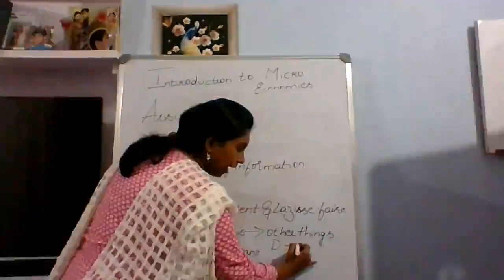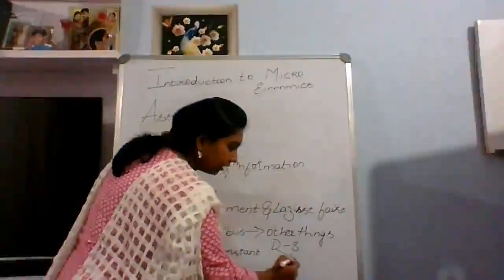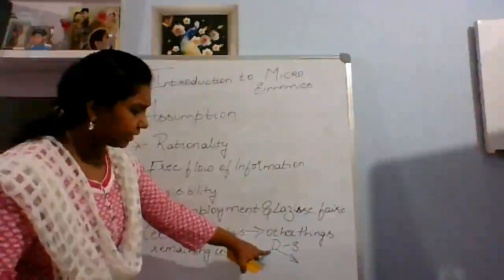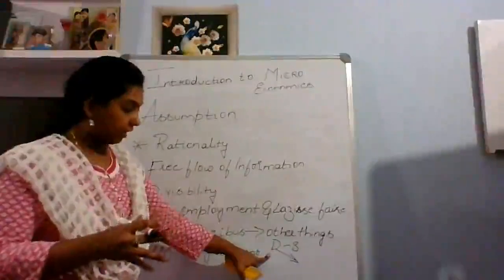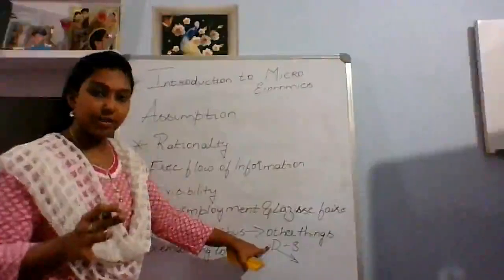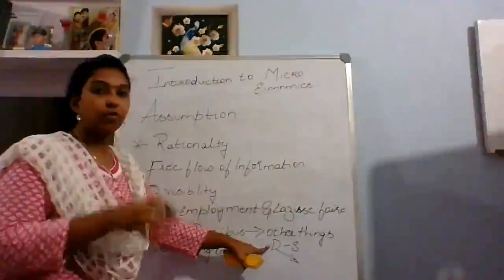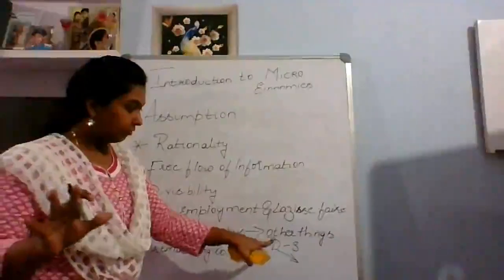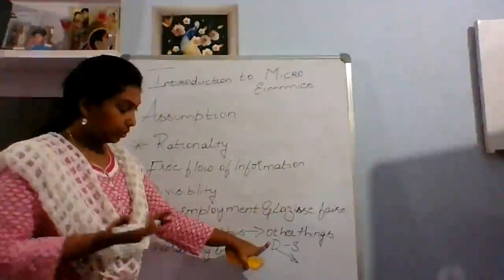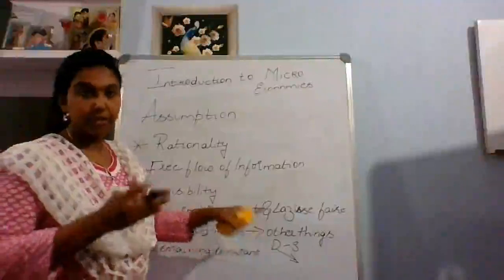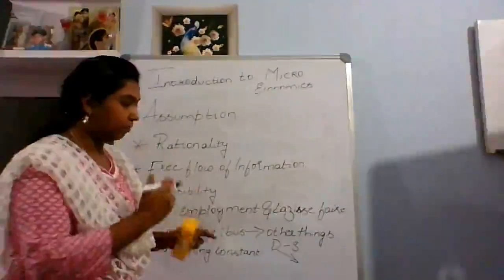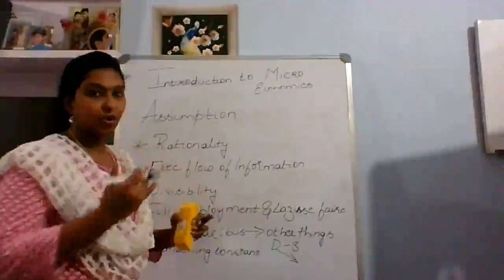Demand and supply: all the other contents of the particular thing will be constant when you are talking only about demand. Here the demand will depend on the price. When the price moves up and down, demand also increases or decreases.